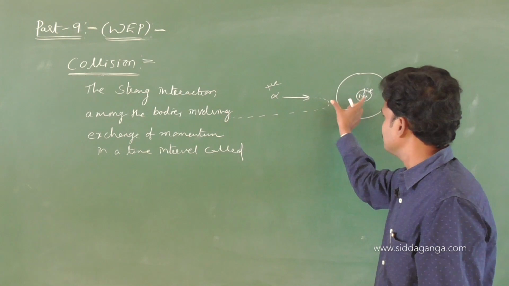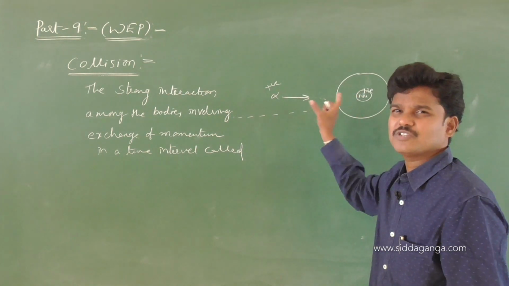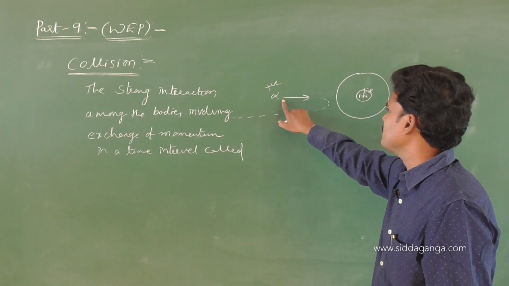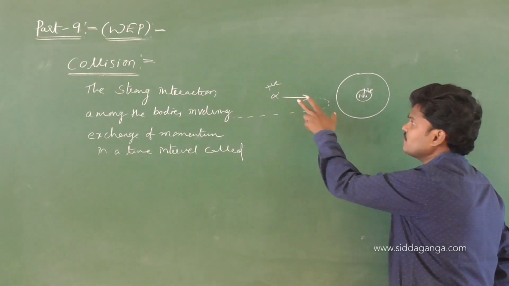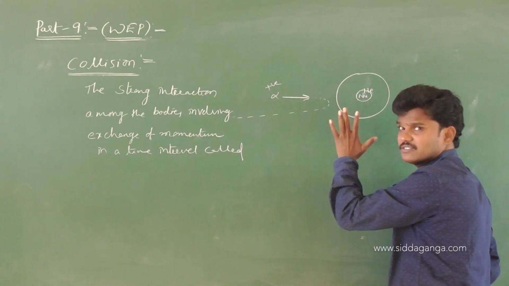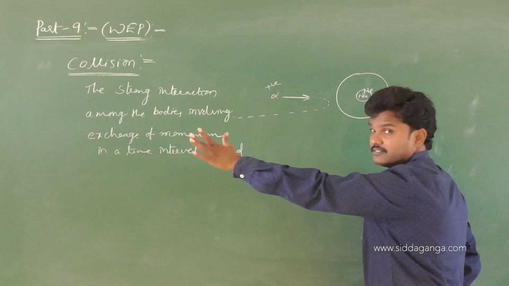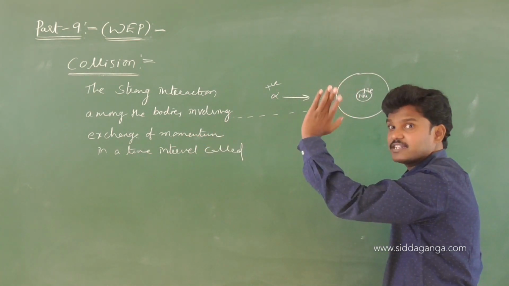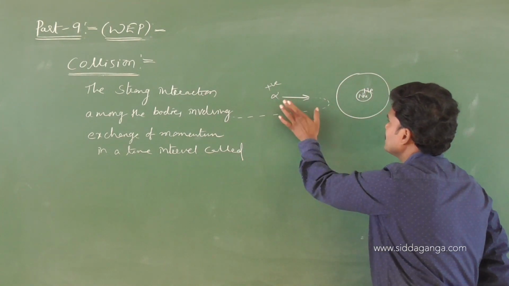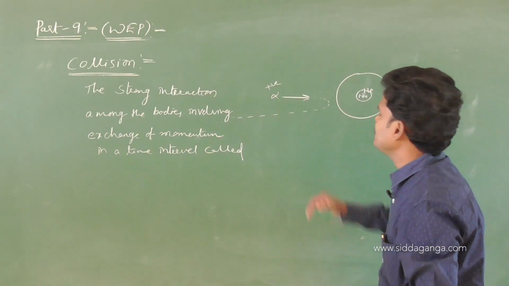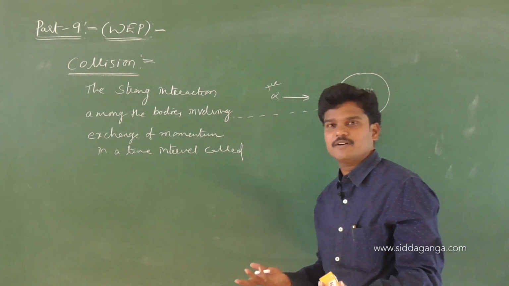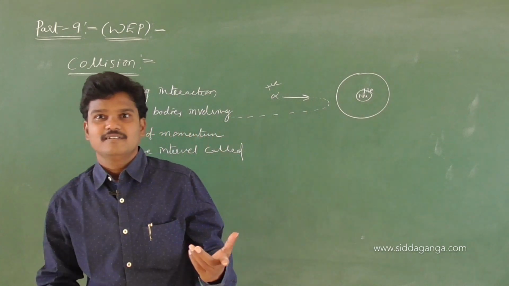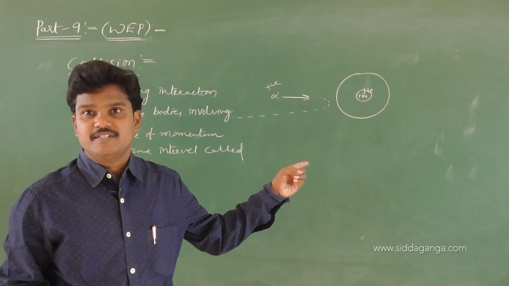There will be some story for this, the distance of approach. But here, once the alpha particle comes nearer to the nucleus, it does not touch the nucleus, but this alpha particle will be scattered. This is actually the scattering effect. So here, there is no physical interaction between the alpha particle and the nucleus, but a collision takes place.